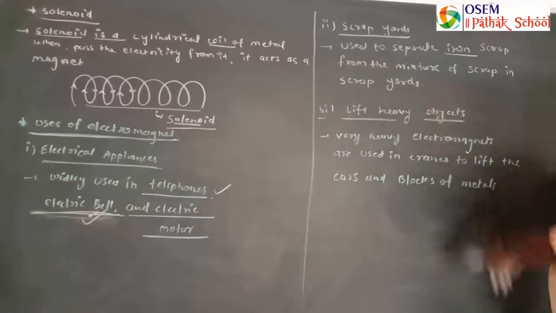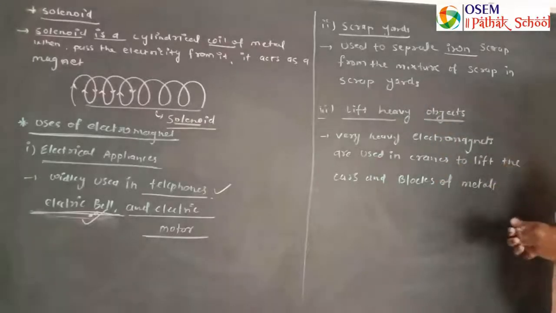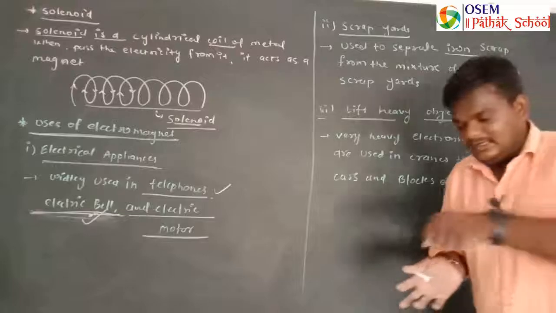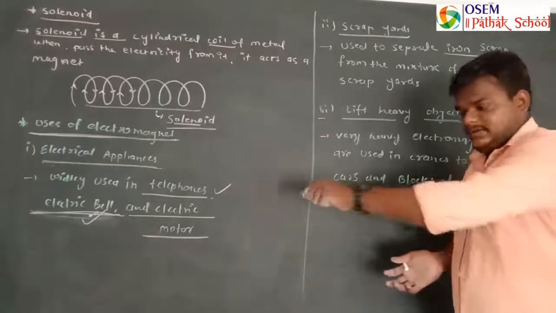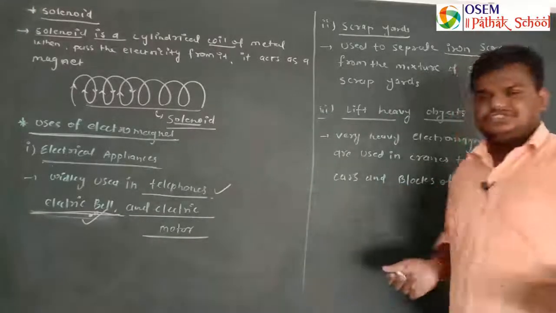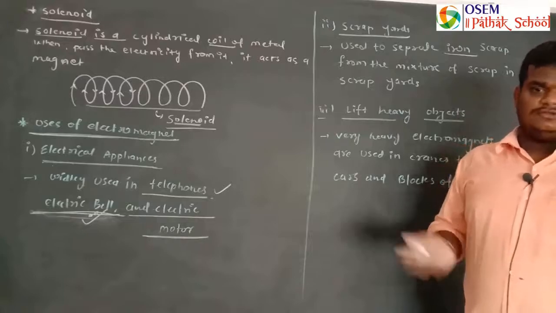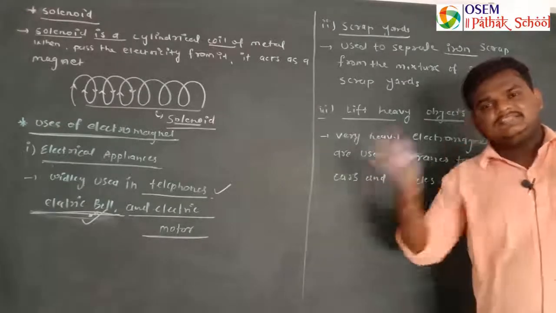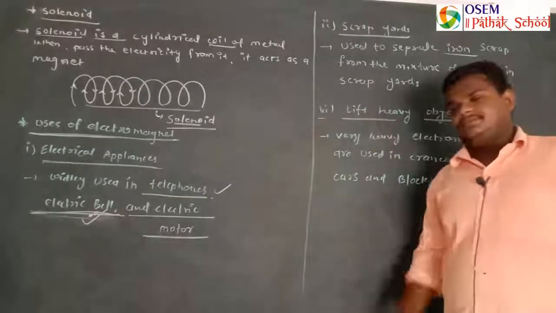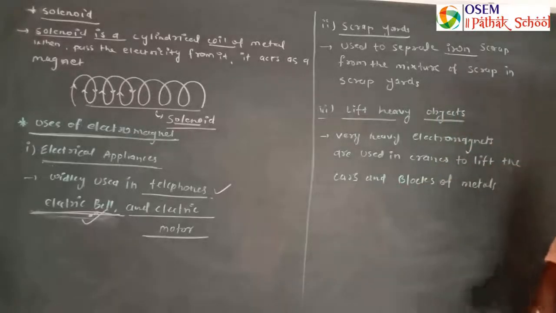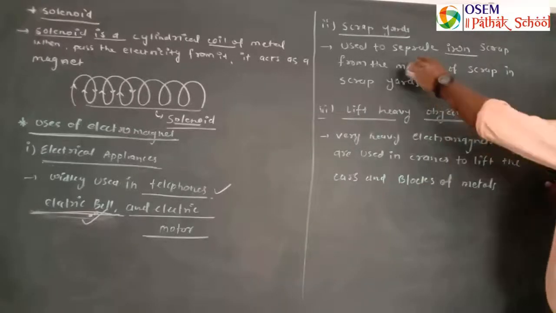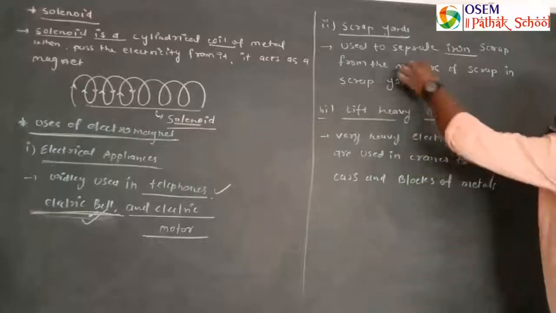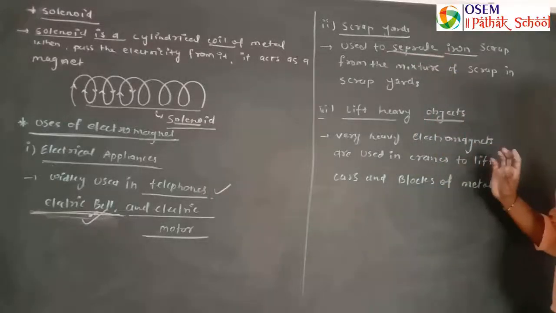So I want to separate the iron metal from that mixture. So electromagnets are used. When we pass the electricity, it will run on the surface of this mixture. The iron metals get stuck on this type of electromagnet, so it can be easily separated here.